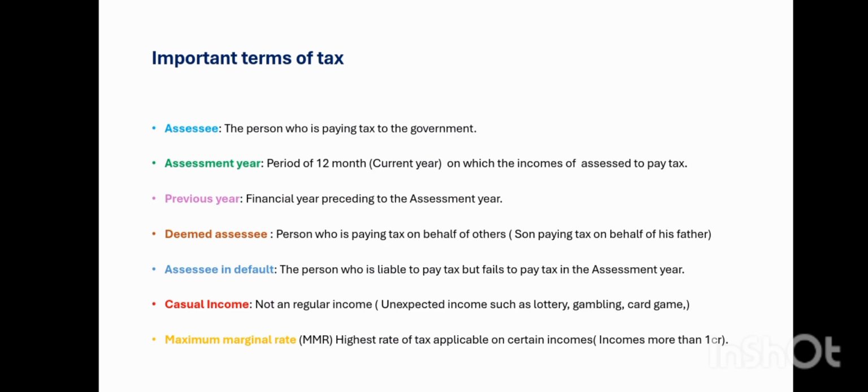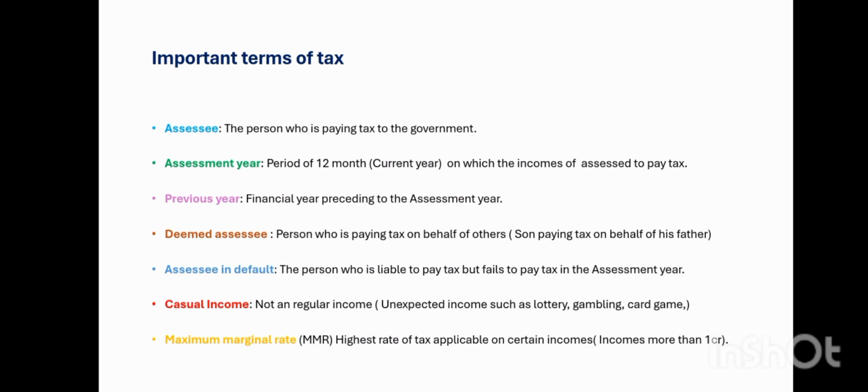And the next one, previous year. I have already told, it is the financial year preceding the assessment year. For example, if 2024-25 is the assessment year, then the previous year is 2023-24, because it is the year preceding the assessment year.